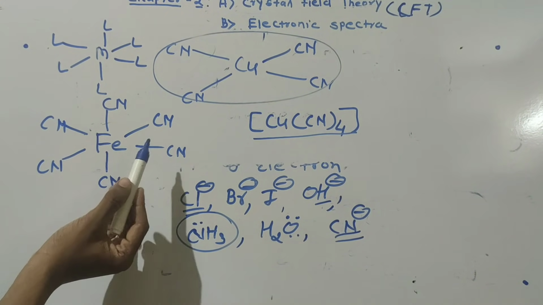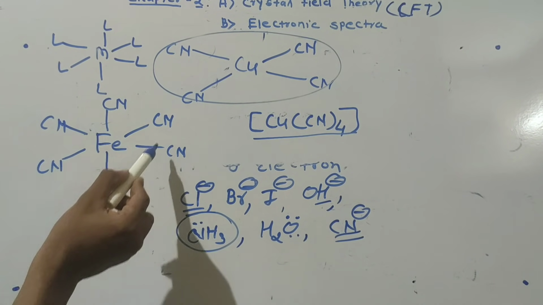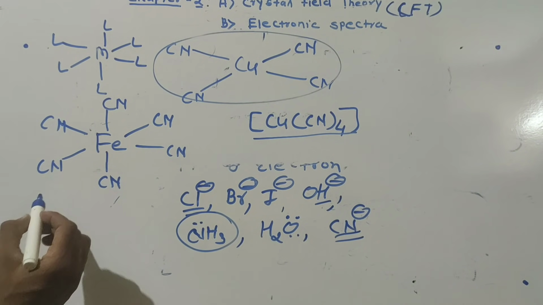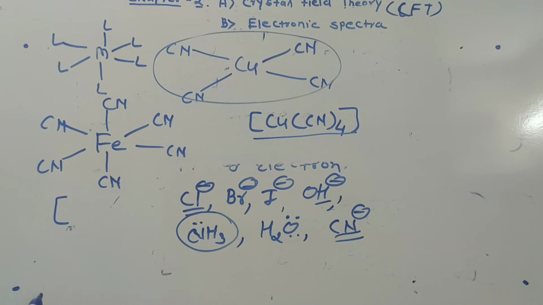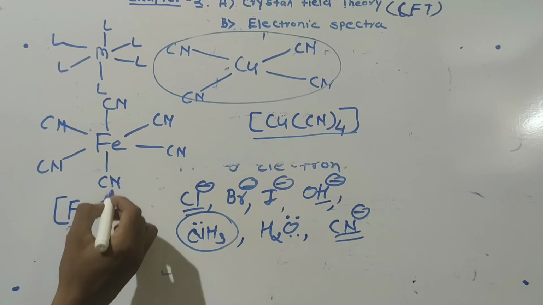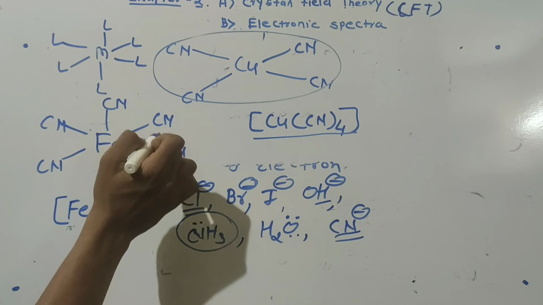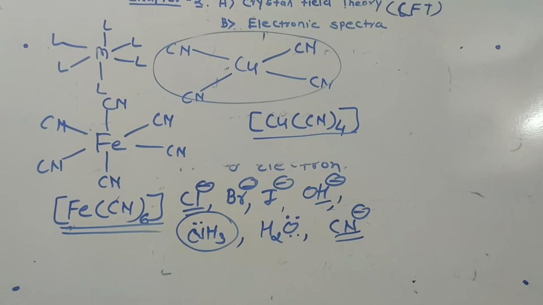So this compound, where the centrally situated metal atom is surrounded by a number of ligands, is called a coordination compound. The general representation of the coordination compound is written in this fashion: square bracket, metal atom, that is the Fe, and the number of ligands. How many ligands here? 1, 2, 3, 4, 5 and 6. Here are the 6 ligands, and this is the general representation of a coordination compound.